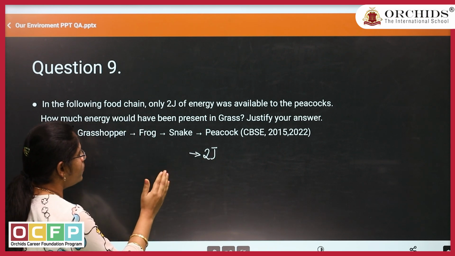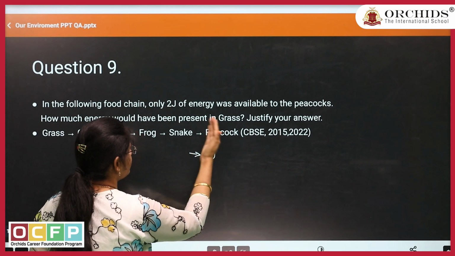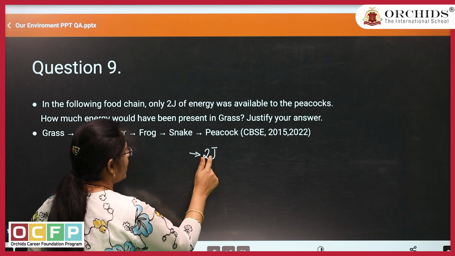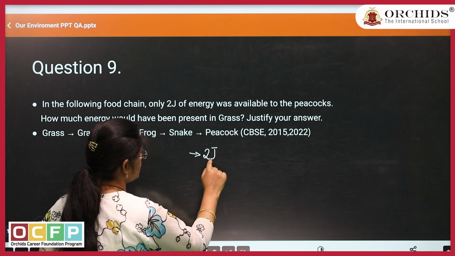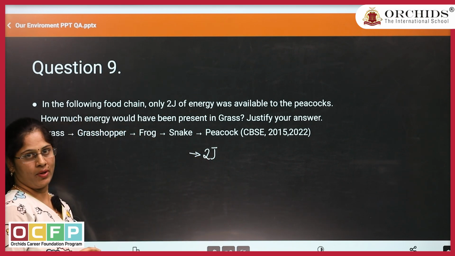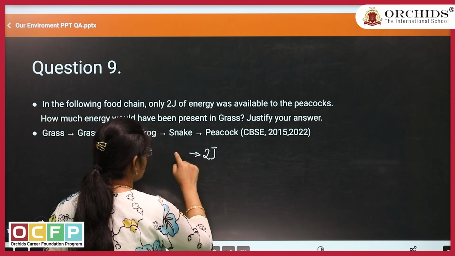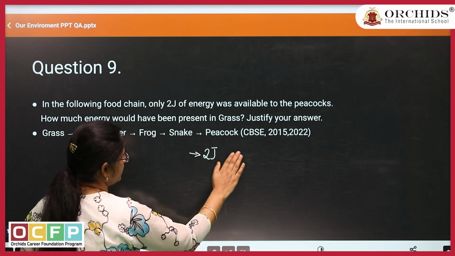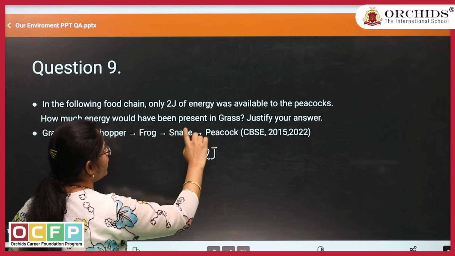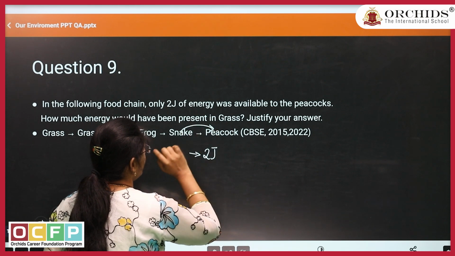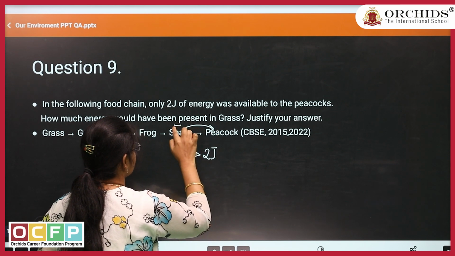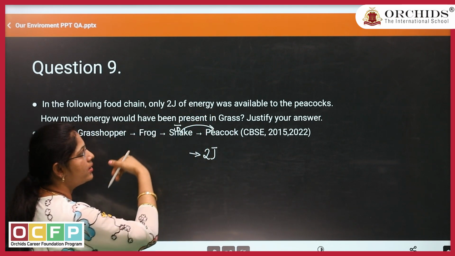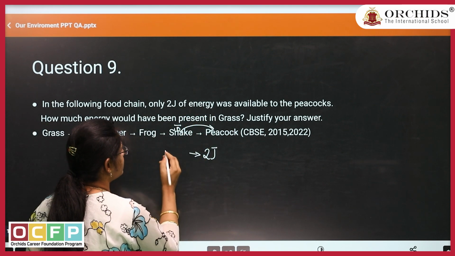Whenever you are moving from a higher trophic level to a lower trophic level, you need to multiply the amount of energy by 10, because 10% of energy is transferred from one trophic level to another, from lower to higher. When you are going from lower to higher, you need to divide by 10. But it is going in reverse order, so you need to multiply it by 10.